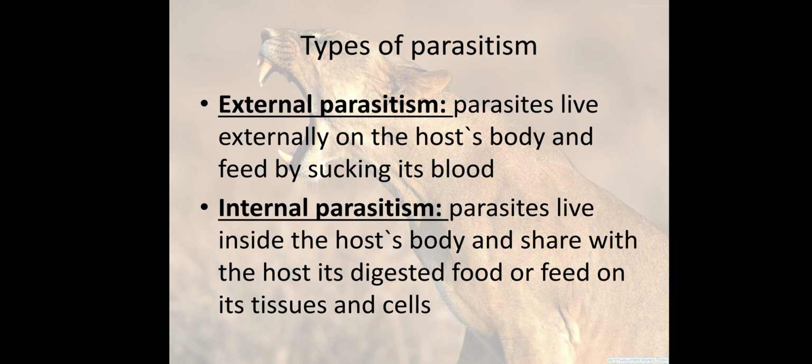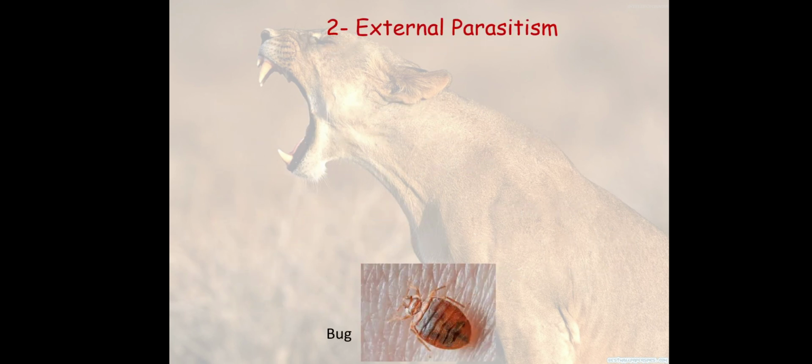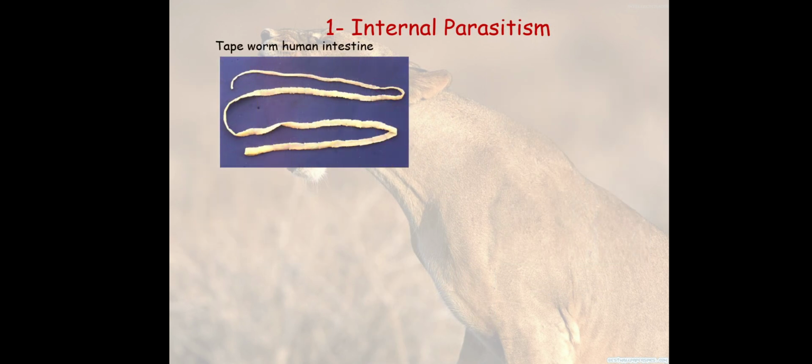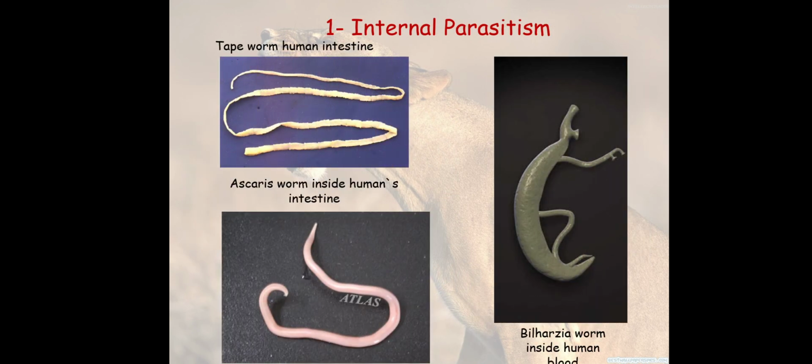External parasites live outside the body and suck blood, and internal parasites live inside the body and share in the food or feed on the tissue and cells. Examples of external parasitism: mosquito, bug, Jowle's lamprey, which suck blood. Internal parasitism: tapeworm in the human intestine, ascaris inside the human intestine, bilharzia worm inside human blood.